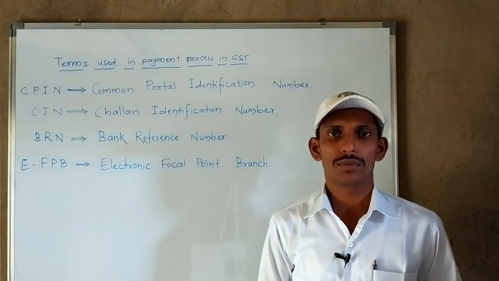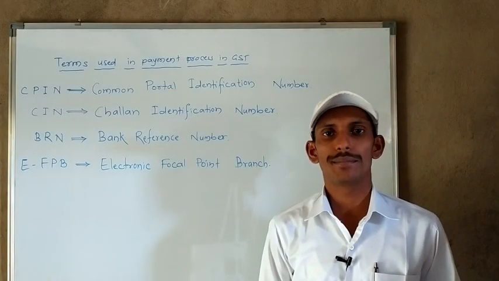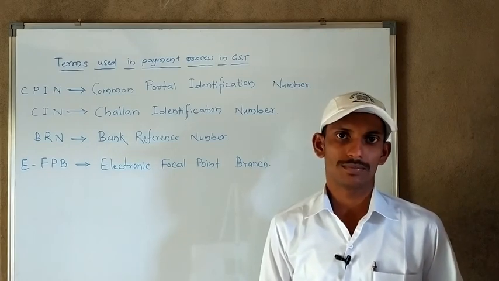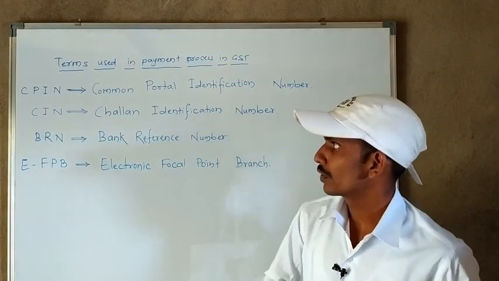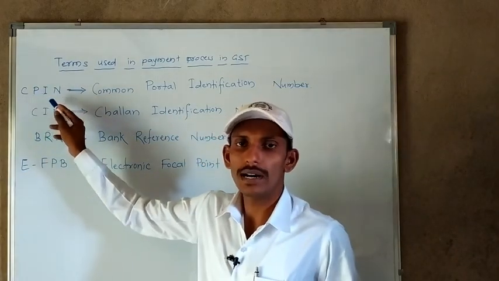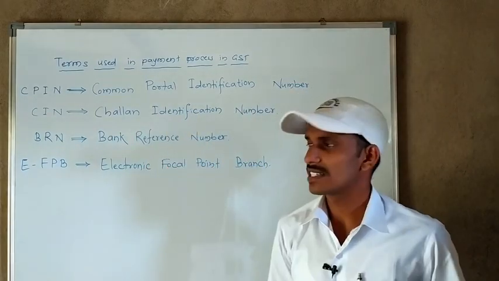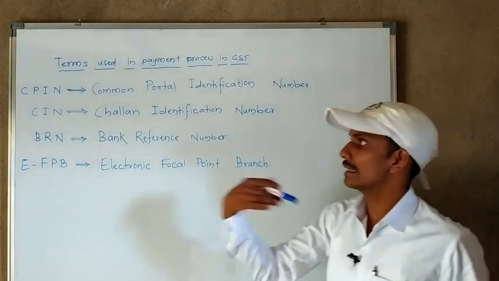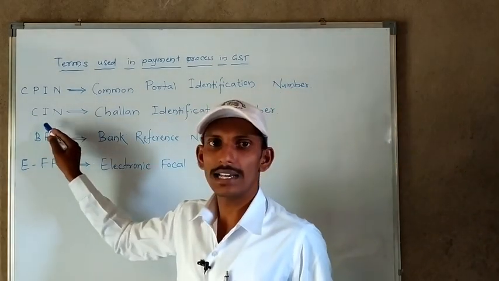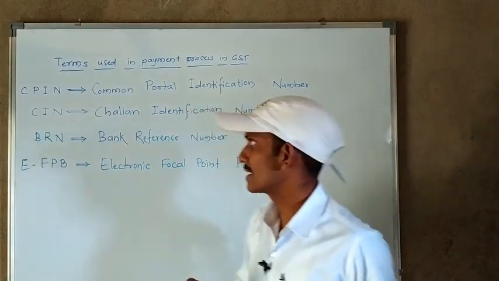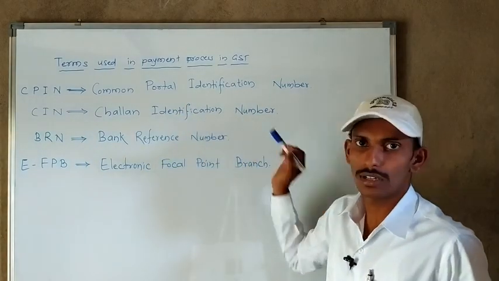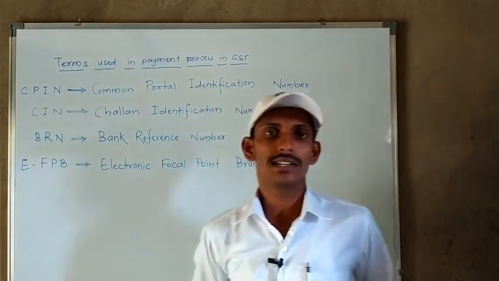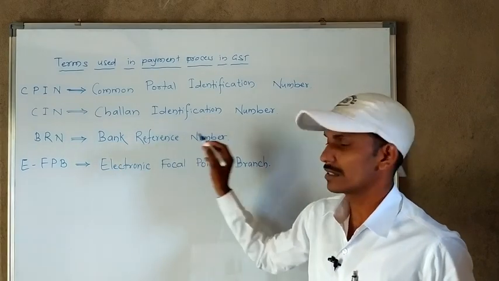Next we will see a few important terms used in the payment process in GST, which may be asked for 2 marks for expansion purposes. Those terms we'll see here. CPIN stands for Common Portal Identification Number. The next term is CIN. CIN stands for Challan Identification Number. Next, BRN. BRN stands for Bank Reference Number.